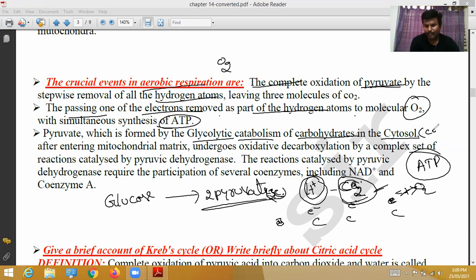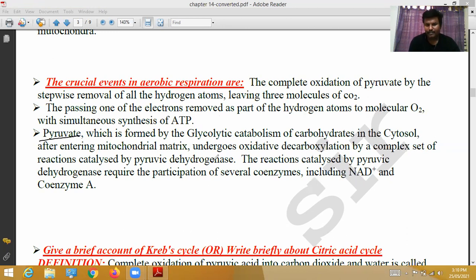Next, pyruvate, which is formed by the glycolytic catabolism of carbohydrates in the cytosol. Cytosol is nothing but cytoplasm. So this pyruvate is formed as a result of glycolysis in the cytoplasm of the cell. The end product of glycolysis is pyruvate. Pyruvate or pyruvic acid, both are the same.